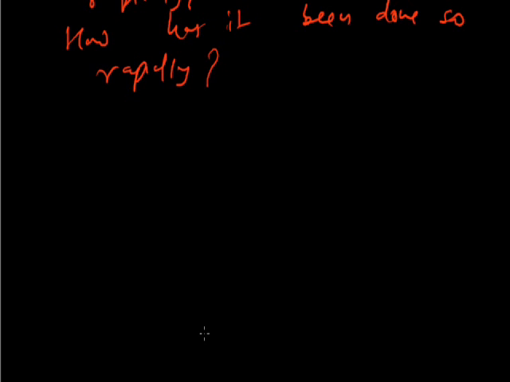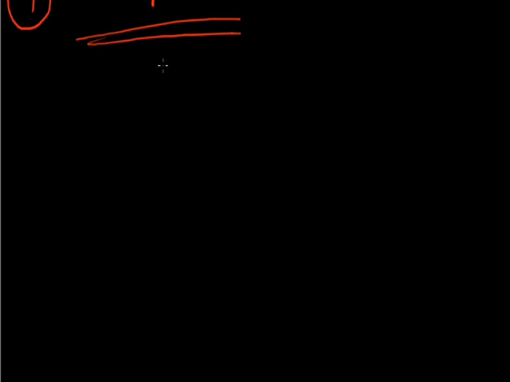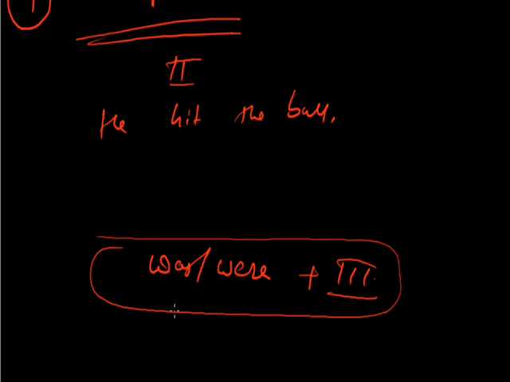Now, so what shall we change now? Of course, simple past. The fourth tense we are going to change into passive is simple past. We use the second form in the simple past. As easy as that. He hit the ball. Now, in order to change it into passive, we use was, were, plus the third form of the verb. That's all.